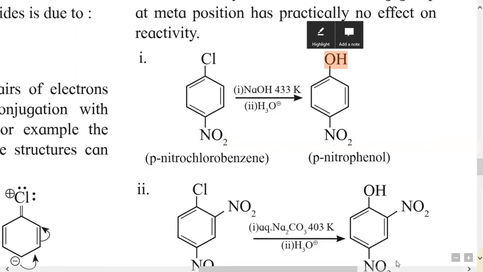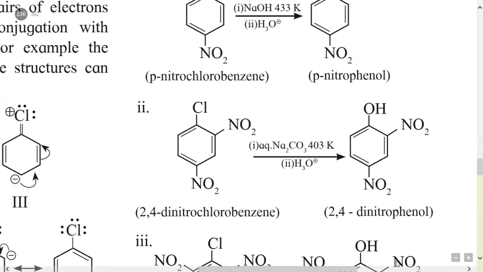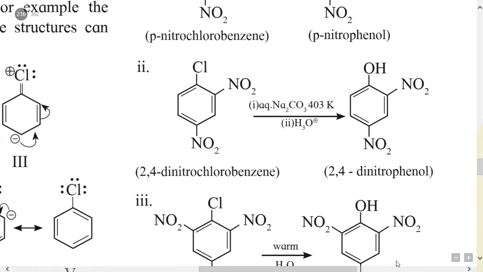This is a nucleophilic substitution reaction of an aryl halide containing an electron withdrawing nitro group at the para position. This is para-nitrochlorobenzene and the product is para-nitrophenol. So this is the first example of an SN reaction of an aryl halide.